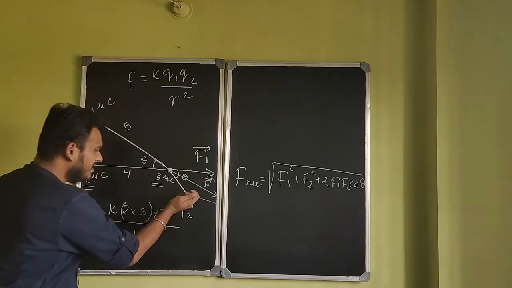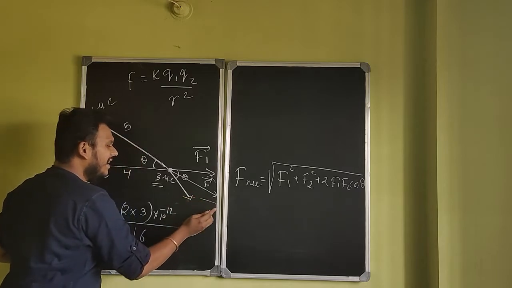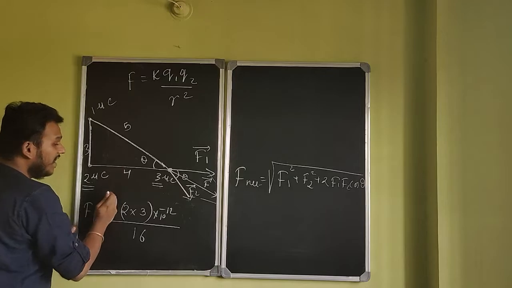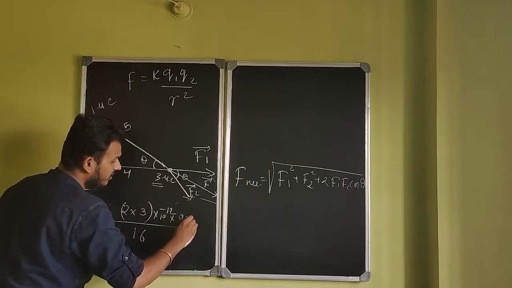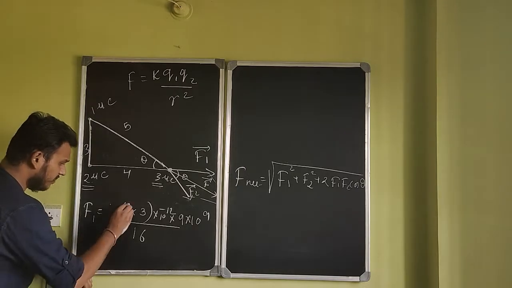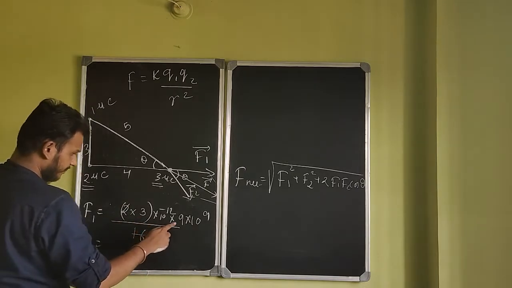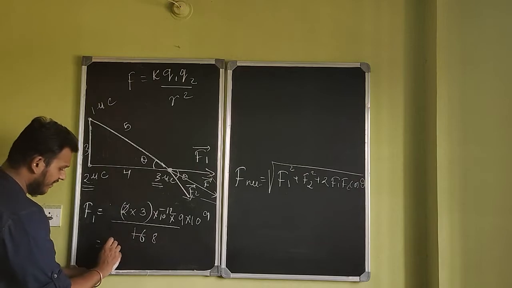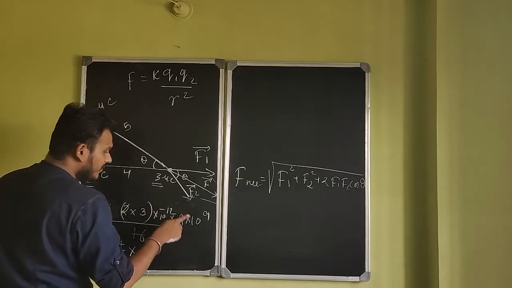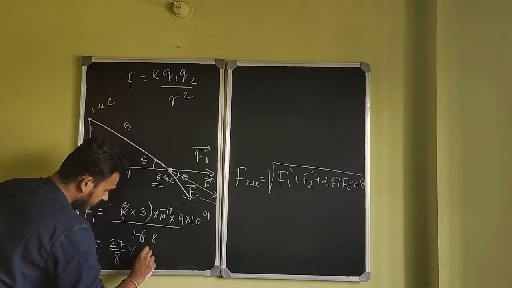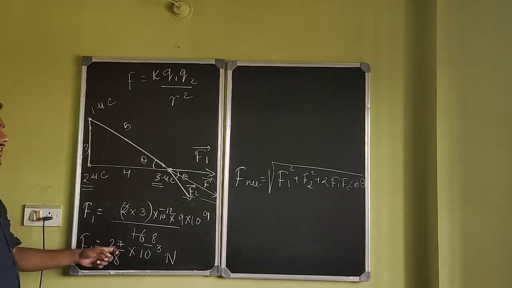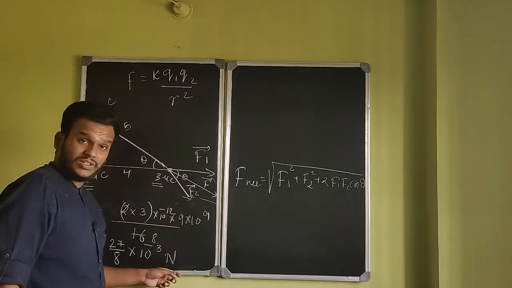And now it looks like I've been substituting all the values. I might as well substitute the value of K also. What's the value of K? 9 into 10 to the power 9. So 9 into 10 to the power 9. Simplify this, you'll get some answer. So 2, 8, 9 3 is 27, 27 by 8 into 10 to the power minus 12 into 10 to the power 9 is 10 to the power minus 3 Newton. So F1 is 27 by 8 into 10 to the power minus 3 Newton.